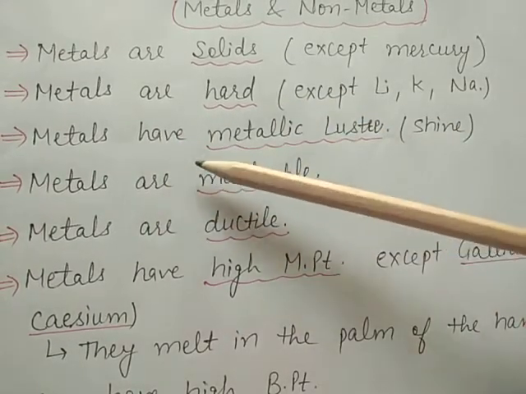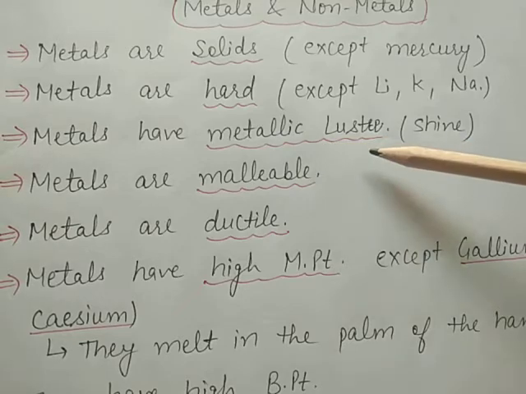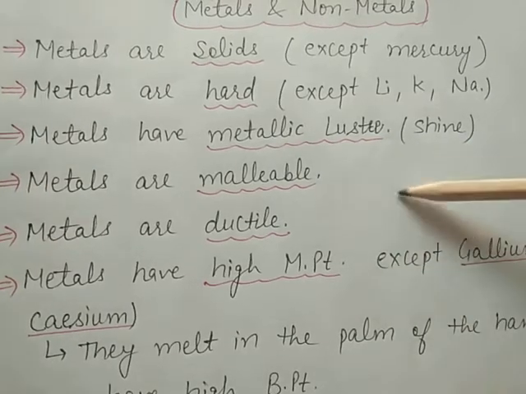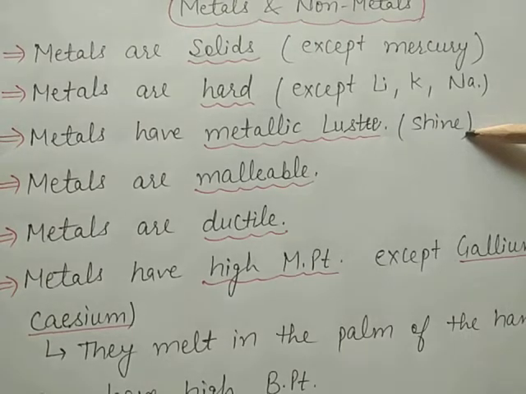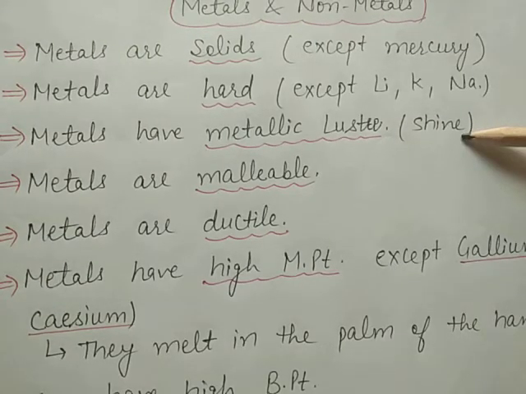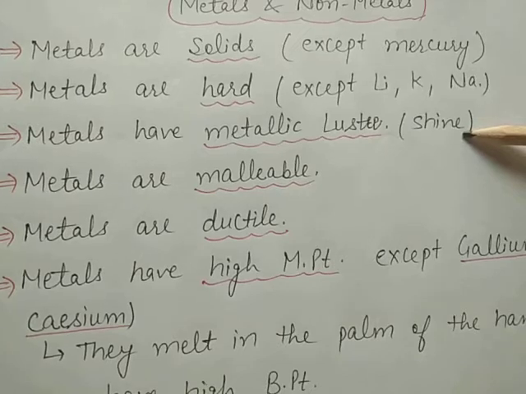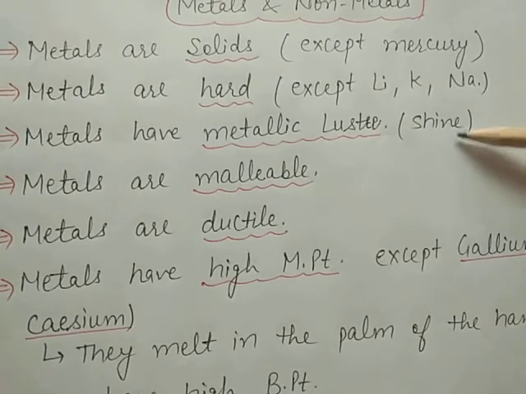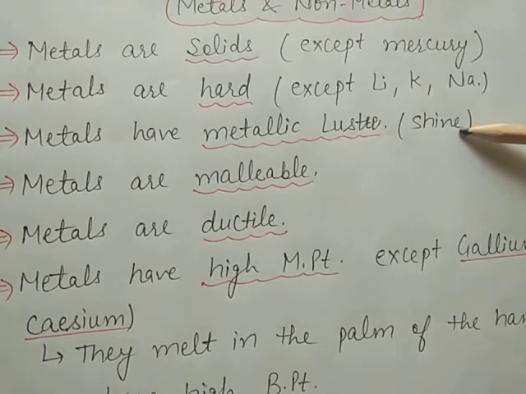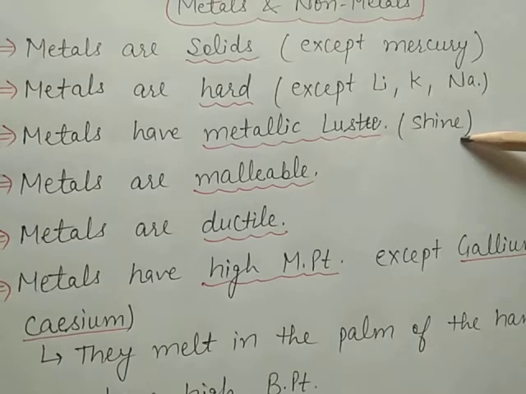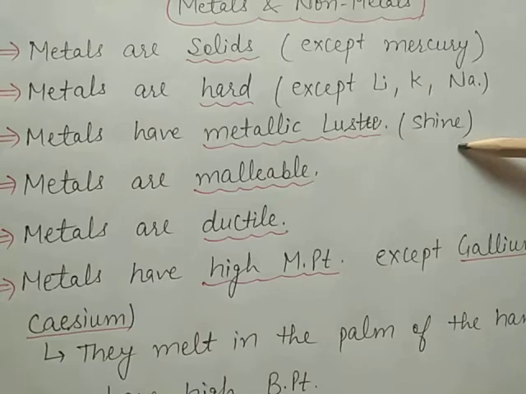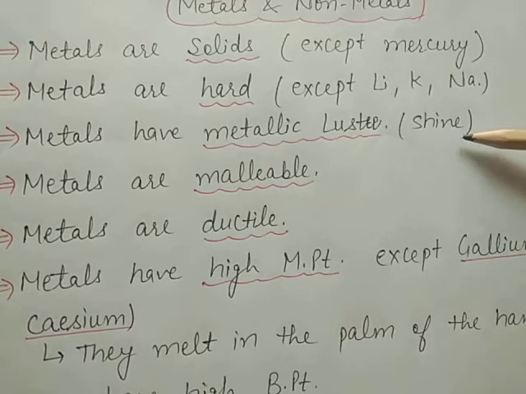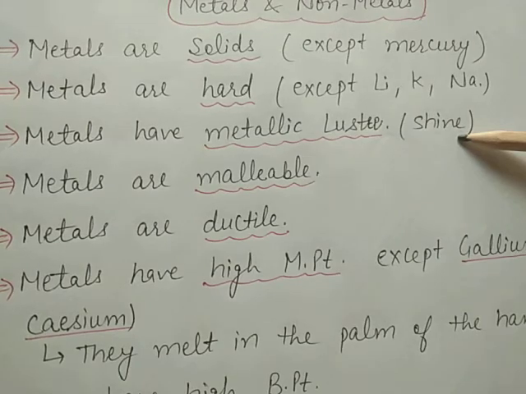Next property is that metals have metallic luster. Luster means shine, brightness, or chamak. Metals like silver, gold, and platinum have a shining property, their surface can be easily polished, and due to this shining property, these metals are used in making jewelry or ornaments.